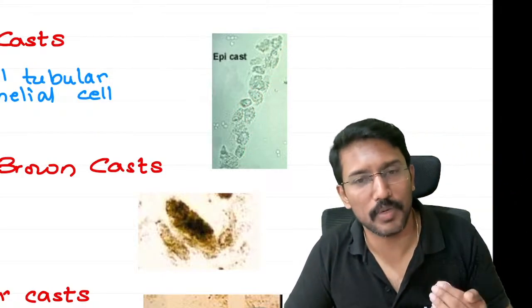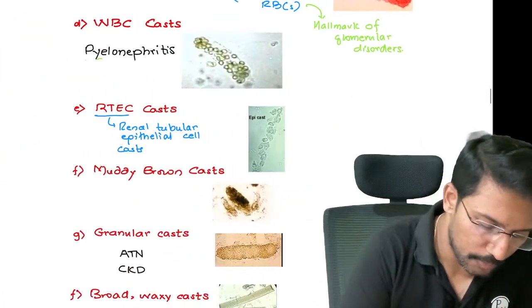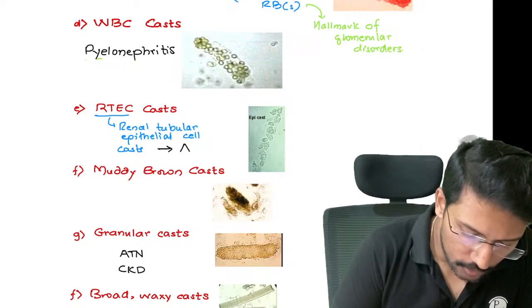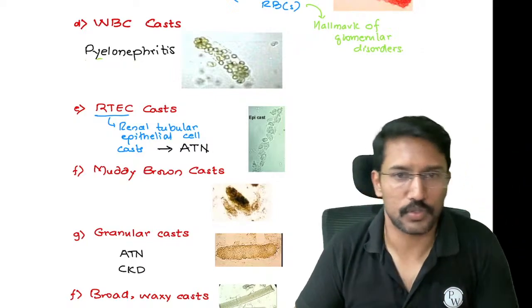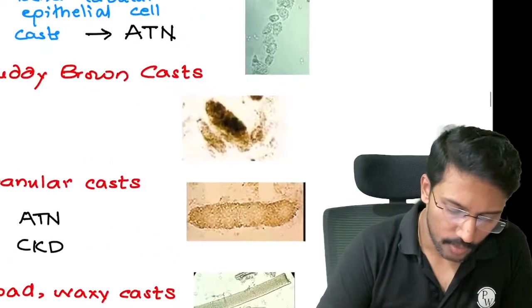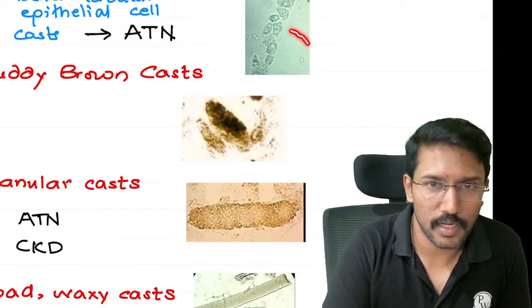Tubules को damage होगा तभी epithelial cells will be shed, right? So whenever you have renal tubular epithelial cast, it indicates that you have acute tubular necrosis or injury to the tubules, renal tubules. Okay. Then we get one more entity called as muddy brown cast. It is nothing. यही है renal tubular epithelial cast.